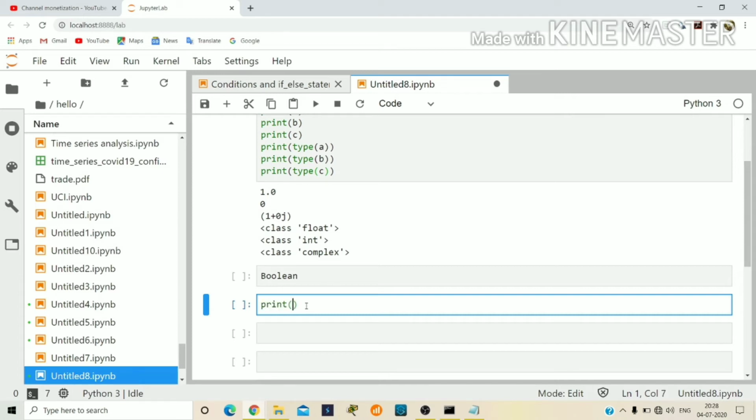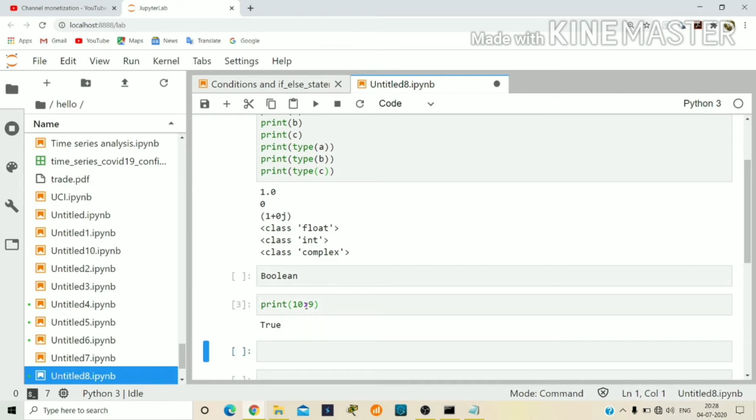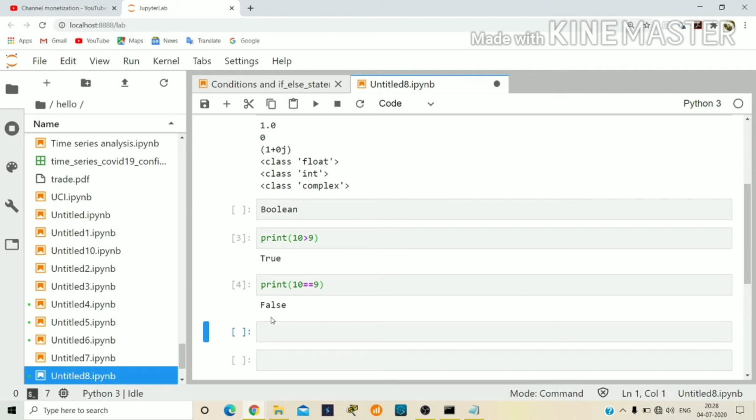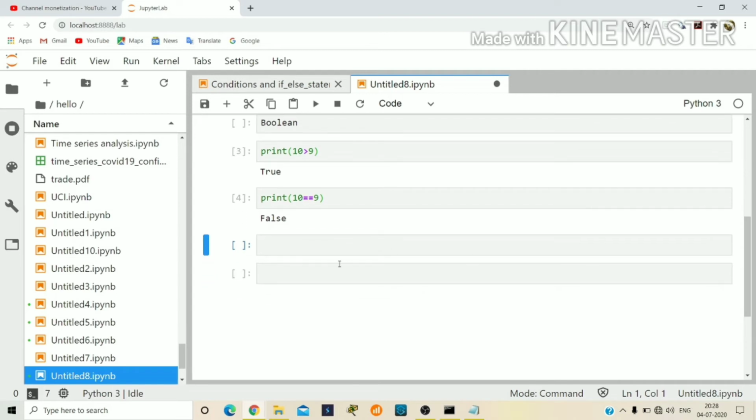I am taking one expression, 10 greater than 9. If you run this one, we will get true. One more example, 10 equals 9. See here, true or false. This is how boolean helps Python evaluate expressions.